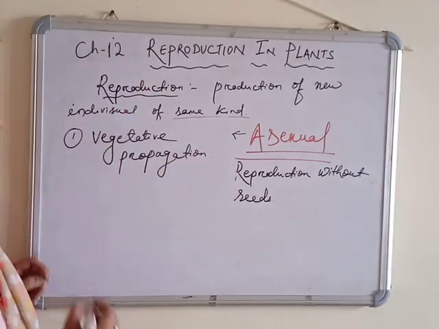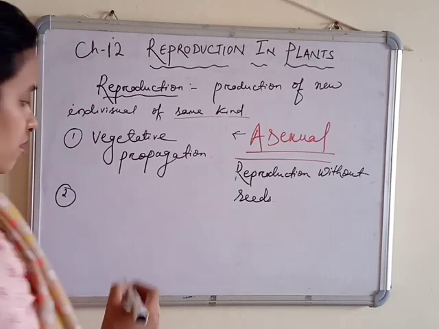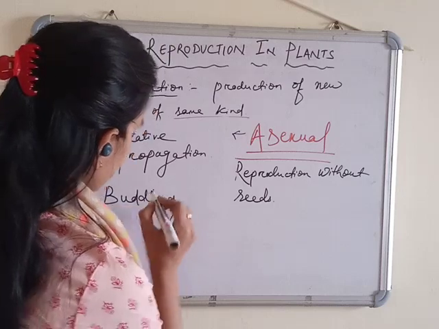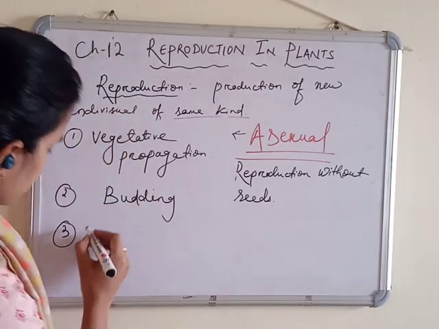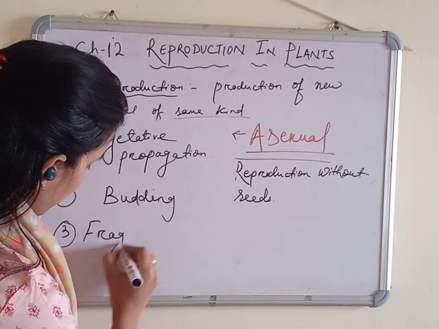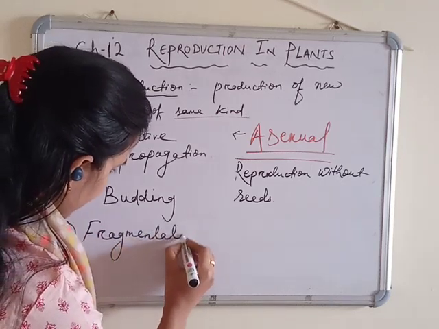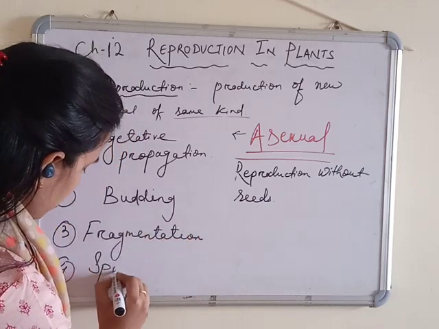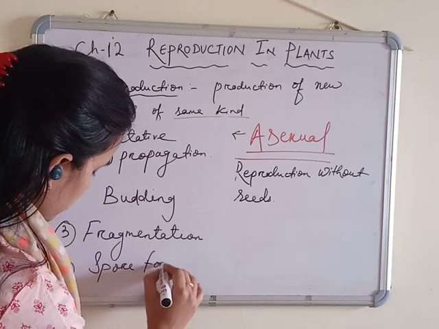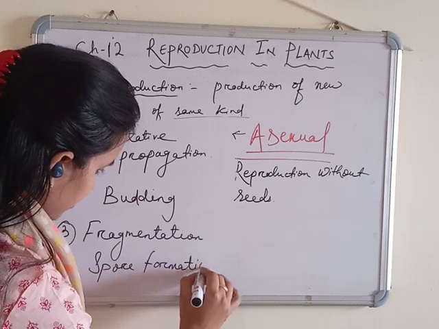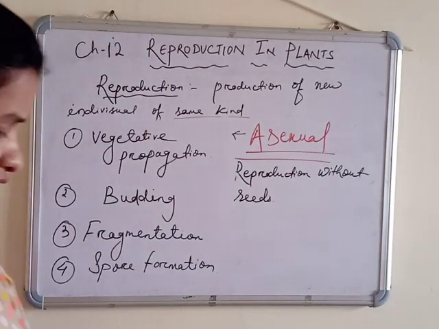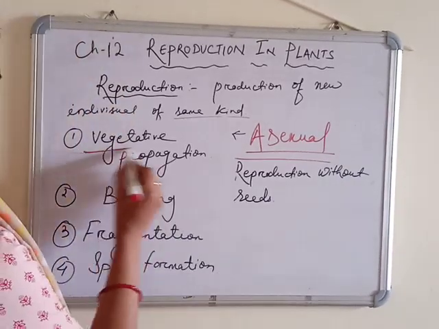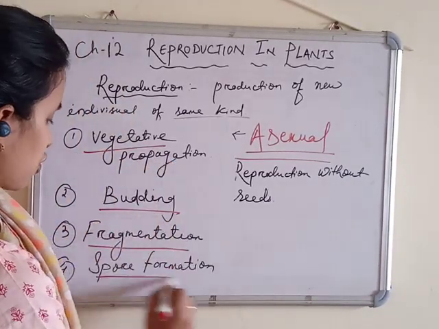Second is budding. Third is fragmentation. And the fourth is spore formation. So we will discuss these four types of asexual reproduction: vegetative propagation, budding, fragmentation, spore formation.